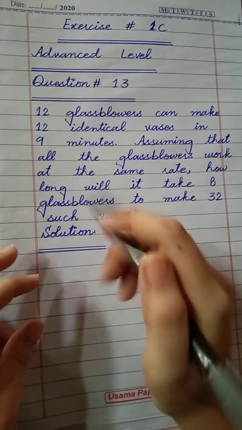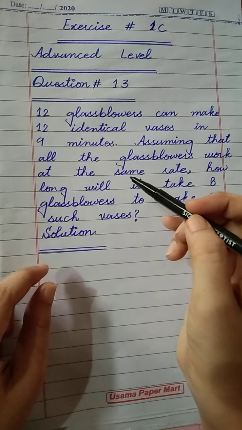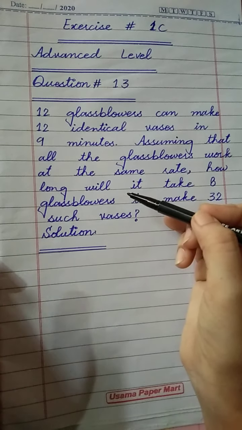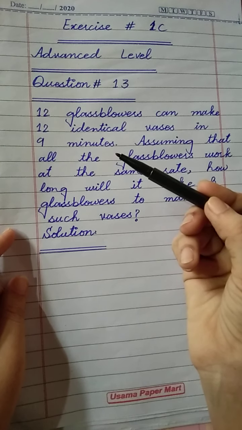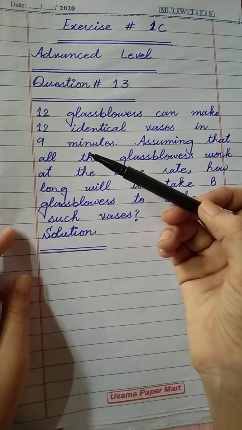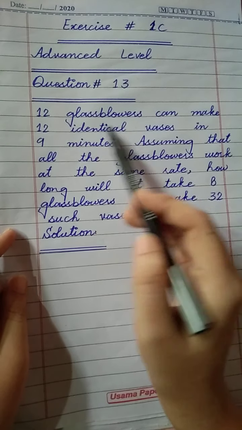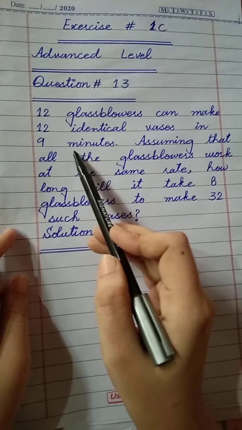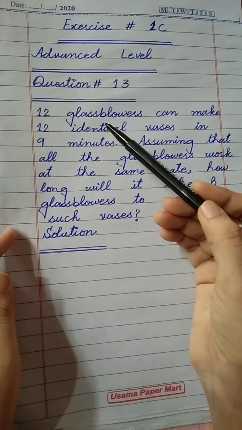Students, 12 glass blowers can make 12 identical vases. In the first 12 questions of exercise 1C, there were only two variables, but in this question there are three variables. First is glass blowers, second is vases, and the third is minutes.